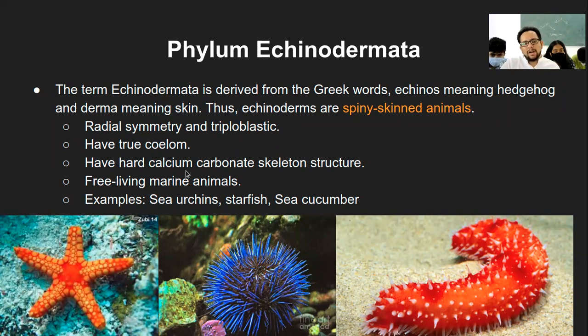They have a hard calcium carbonate skeleton structure, which makes the spine or spike-like structure outside the body. These are free-living marine animals. Example is sea urchin, which is present at the center. Starfish, again everyone knows. Sea cucumber is this last picture. So these are examples of Echinodermata, which are spiny skinned animals.